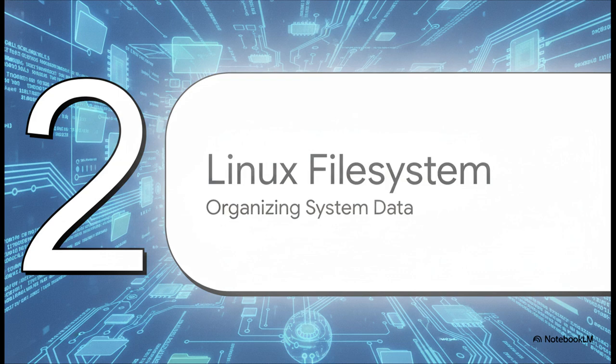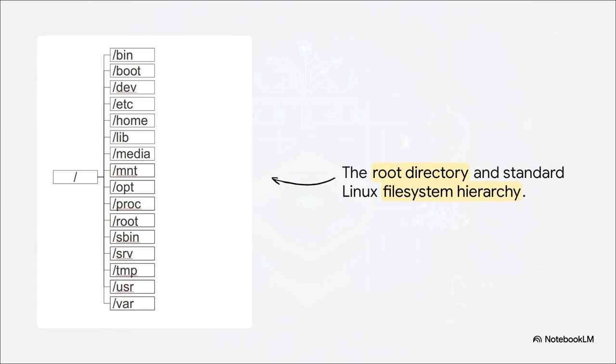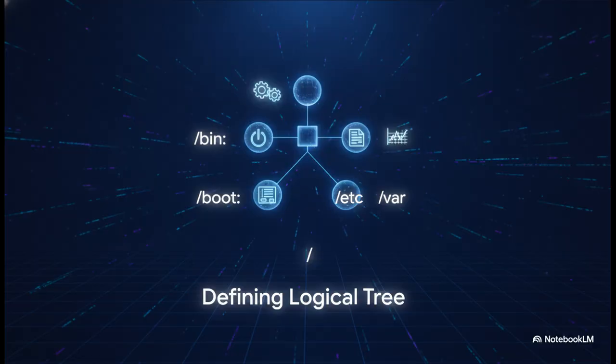Moving right along to Section 2, organizing the Linux file system. Now that we have our core, we need to understand how Linux logically organizes data. And a truly elegant feature of Linux is its single tree structure, which is governed by the file system hierarchy standard. Notice how absolutely everything radiates out from one single point, the root directory, which is represented by just a simple /. So, unlike other operating systems that might use different drive letters for different physical disks, Linux seamlessly mounts every single file, directory, and device somewhere under this one unified tree, creating a completely cohesive environment regardless of the underlying hardware.